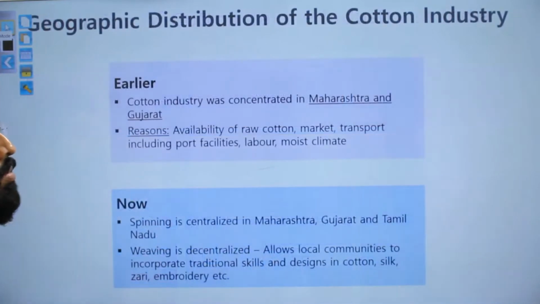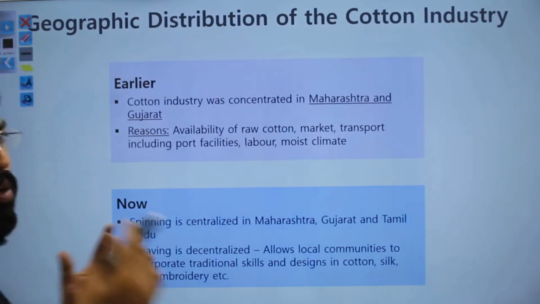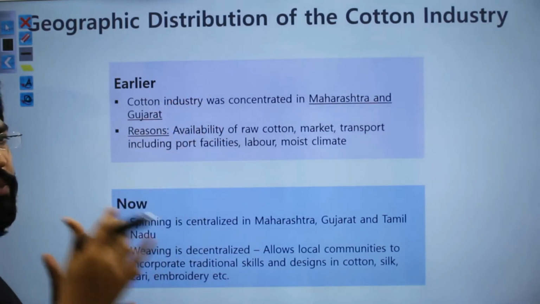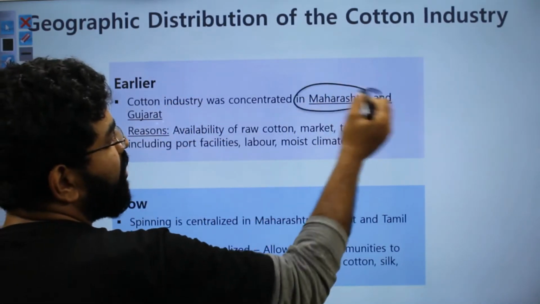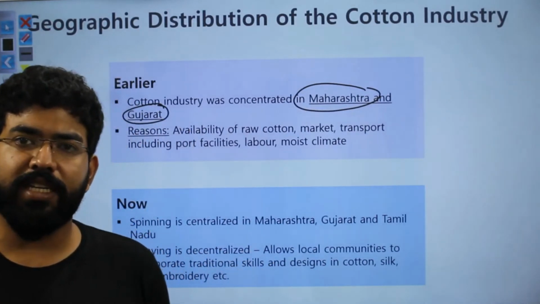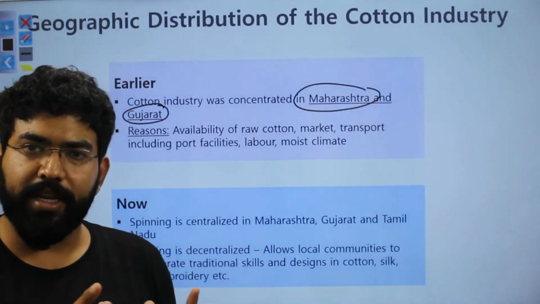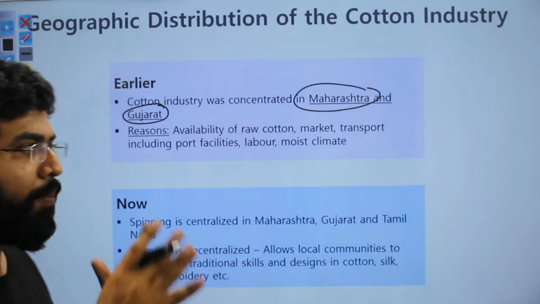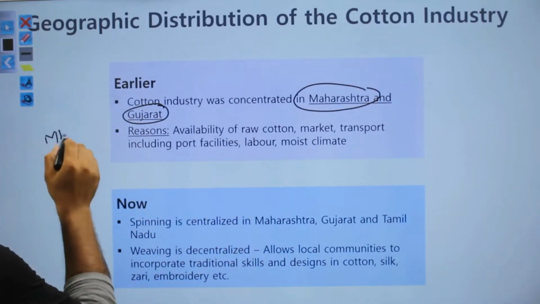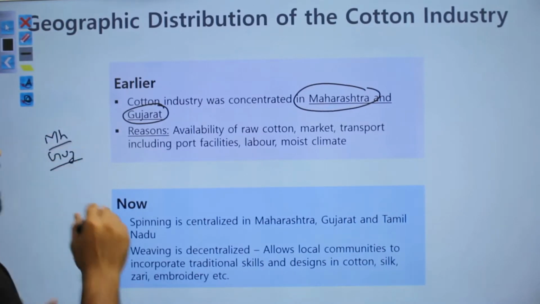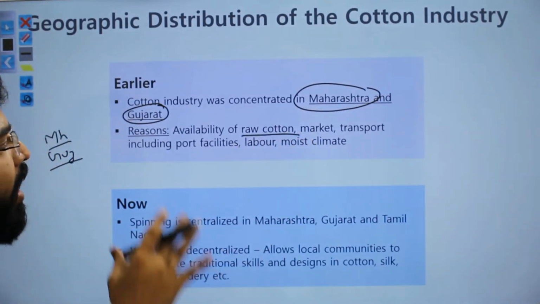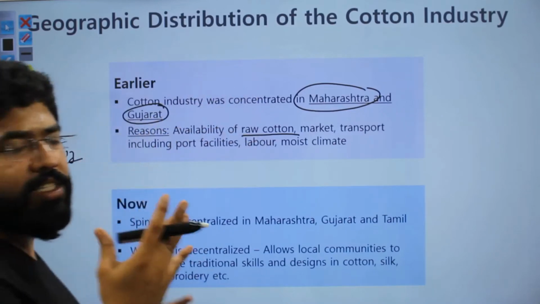But if we look at the previous scenario, if you look at cotton production, the majority of it was coming from Maharashtra and Gujarat. If you remember the video from the chapter Agriculture where we discussed the production of cotton as a raw material, you would remember that the majority of our black soil was near Maharashtra and Gujarat. So those were the major areas where raw cotton would be available, and because of that you had Maharashtra and Gujarat as cotton industry centers.